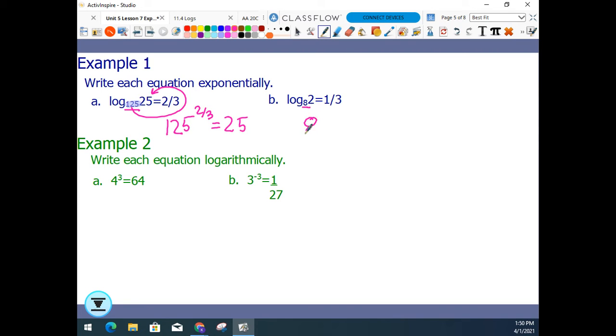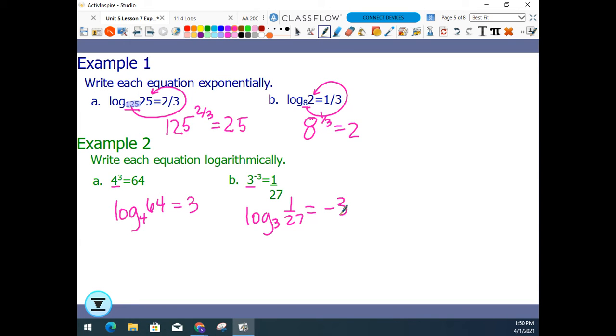Start at the base of the log, 8, move around to the 1/3 power equals 2. Then we just go backwards. Log base 4, so the base in the log is always subscripted. Make sure it's always smaller and lower than everything else, of 64 equals 3. Log base 3 of 1/27 equals -3.